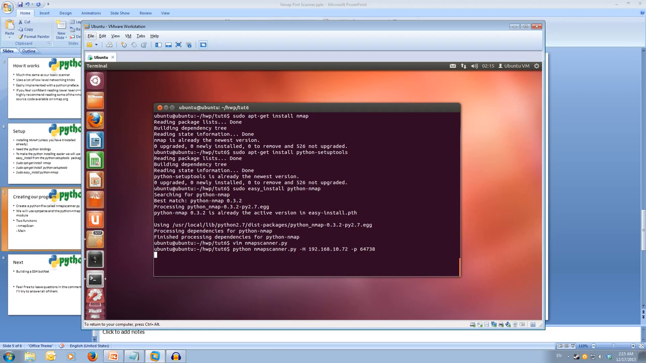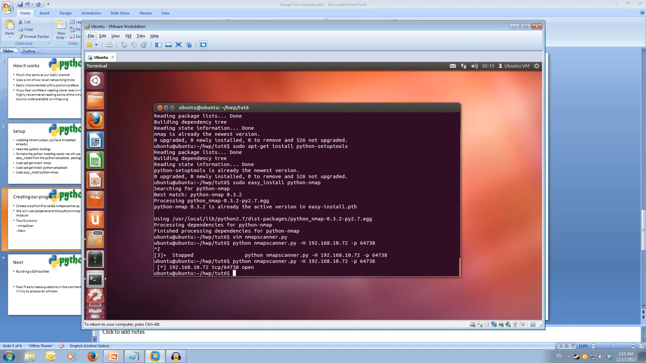Why does it seem to hang? Ugh. Let me Control Z that and try running it again. Is it not working? There we go. Okay, so we got that the TCP port 64738 is open on the .72 server.